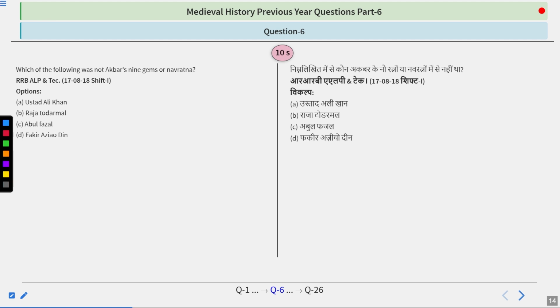Which of the following was not Akbar's Nine Gems or Navratan? Ustad Ali Khan, Raja Todarmal, Abul Fazl, or Fakir Azio Deen. So take your time and try to figure out this answer.